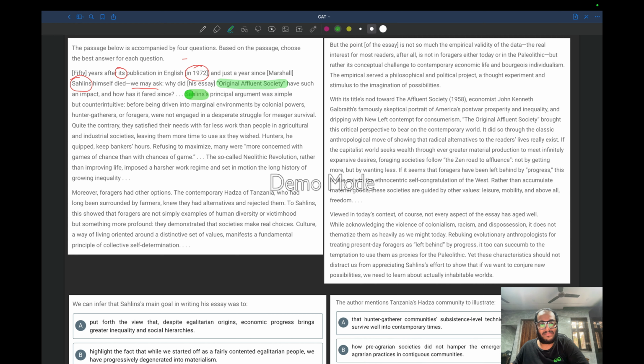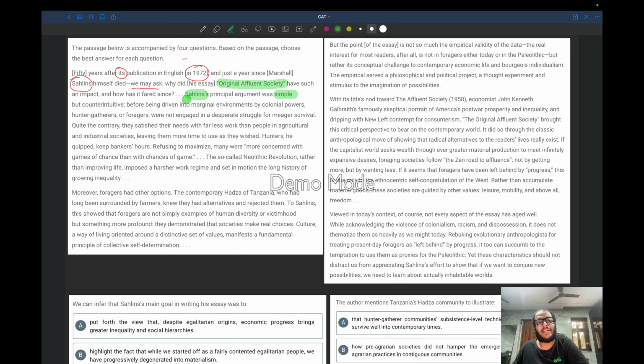So this is our author's name, Sahlins. So Sahlins' principal argument was very simple. Now the author is describing what Sahlins might have mentioned in his essay. So we have now started discussing the essay itself. The author is saying Sahlins' principal argument was simple but counterintuitive. So what is counterintuitive? It means it is something non-commonsensical, like it is not very easy to guess. You have to think about it. So it was simple, but you have to think about it.